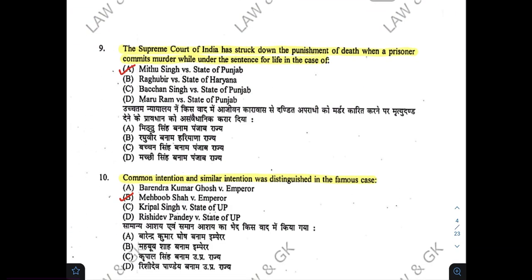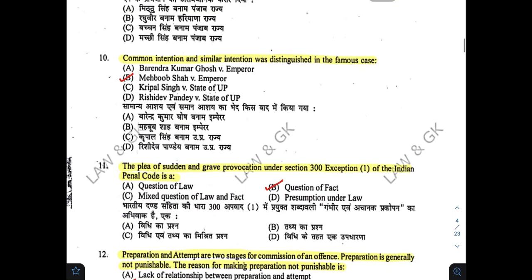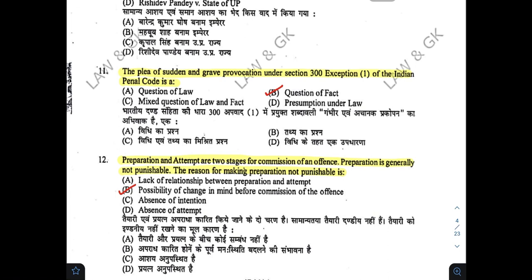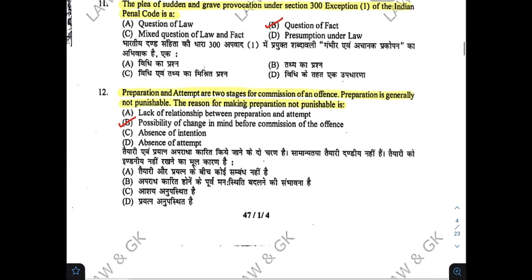The Supreme Court of India has struck down the punishment of death when a prisoner commits murder while under the sentence for life in the case of. Correct answer is A. Question number 10. Common intention and similar intention was distinguished in the famous case of. B. The plea of sudden and grave provocation under section 300 exception 1 of the Indian Penal Code is. B.